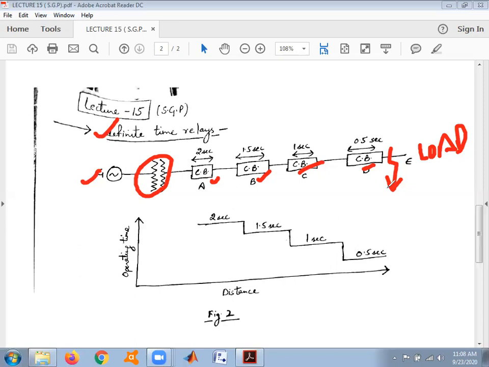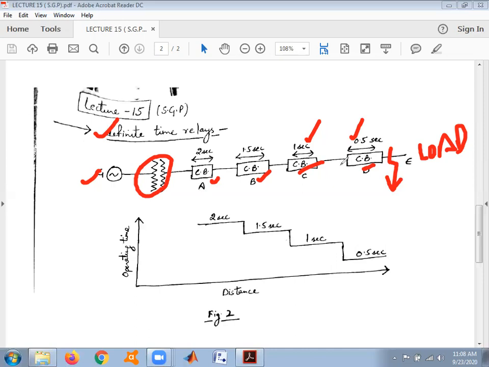the nearest circuit breaker will operate in 0.5 second. If it fails to operate, the next circuit breaker will operate after a lapse of 0.5 seconds more, that is 0.5 second plus 0.5 second, that is 1 second. So there are series of circuit breakers connected in series, and the distance between these two circuit breakers is in kilometers.